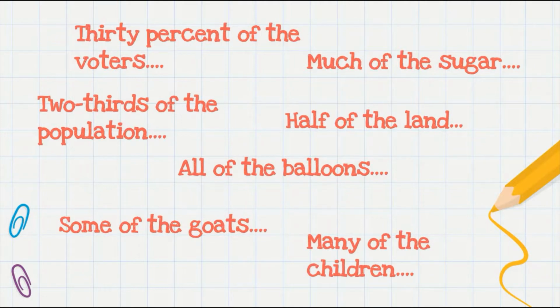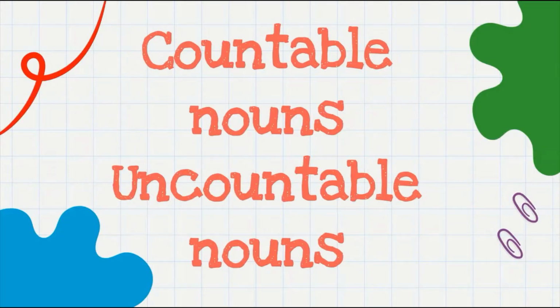So when the subject of any sentence is a percentage, a fraction, or a determiner, is the subject singular or plural? And how does one decide what the verb should be? Pretty tricky, huh? But that's what we are going to look at today. But before that, let's revise what we already know about countable and uncountable nouns.